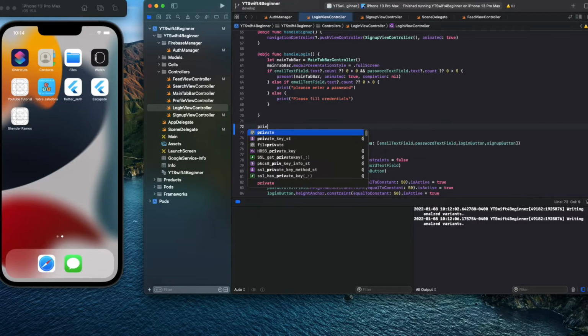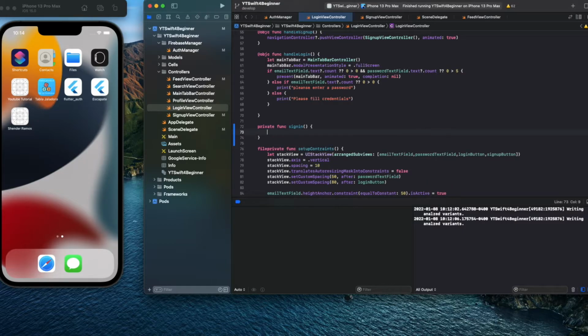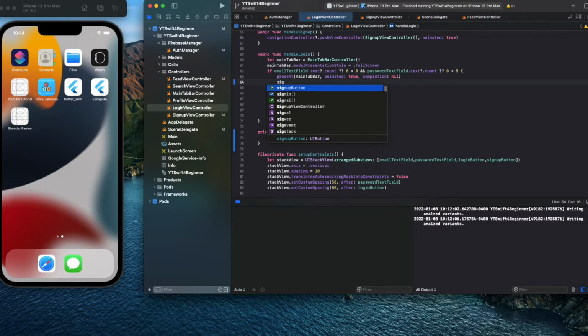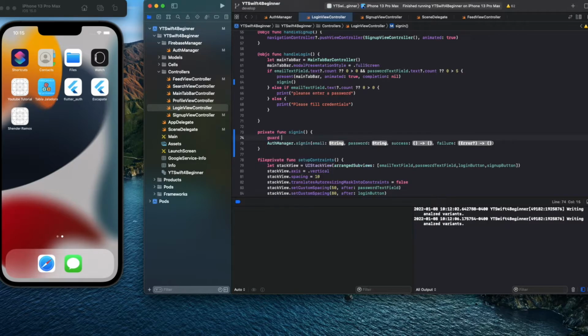I think we call it private fun sign in. Do you gotta sign in? Yeah. So in here, see the same thing. So we want to go sign in, and then we go like auth manager dot sign in with email, and then we could just do the same thing. Or let's do let email equal to email text field text, and let password equal to password text, else return.